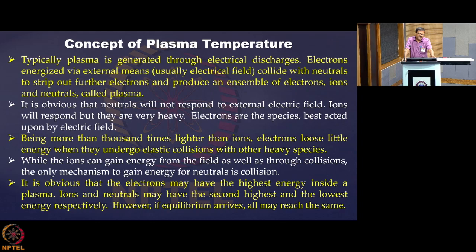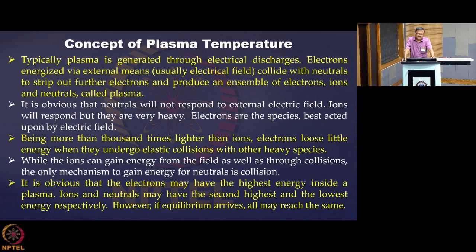So when a very light particle undergoes elastic collision with a very heavy particle, it loses little of its energy. Whereas when two objects of identical mass collide with each other, they almost exchange their energy. Like two bodies of the same mass, if one is moving with speed v0 and the other is at rest, after collision the first one comes to rest and the other one starts to move with velocity v0. This we have studied in our 12th standard textbooks. So there the exchange of energy is complete.